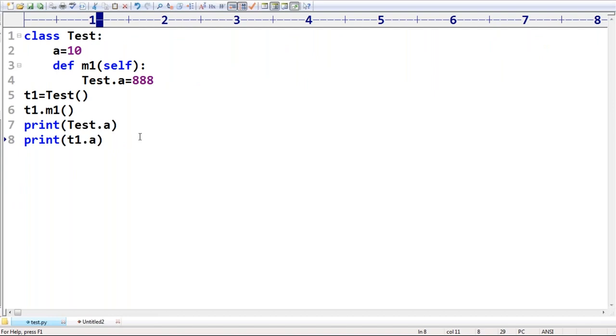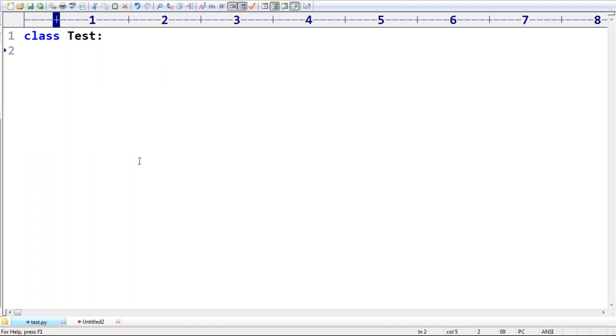That's what you people should be aware of. Okay, sir, now my next case. Have a look once, sir. I have class Test. a is equal to 10 is there. def __init__, I'm taking self because this is the constructor. Self.b is equal to 20, or otherwise I'm taking x and y. Observe that x and y I'm taking, sir.